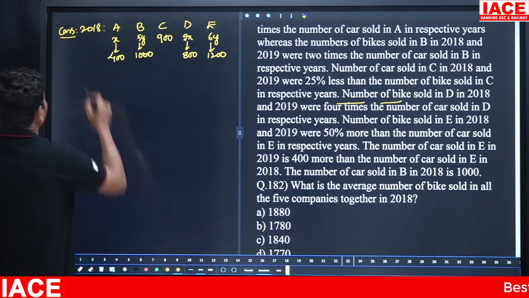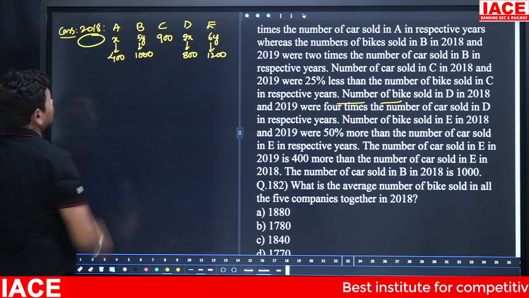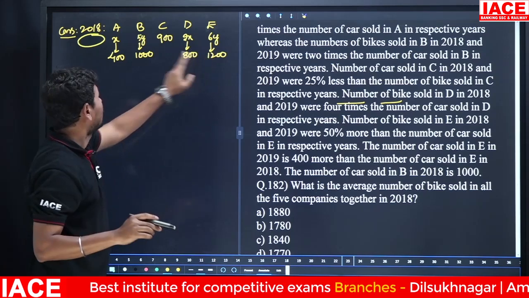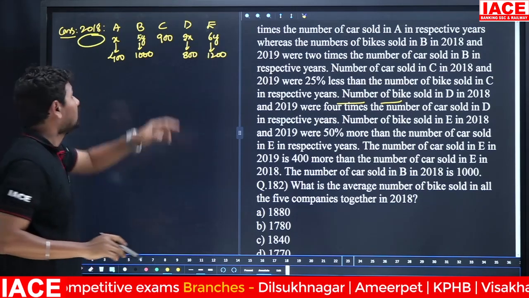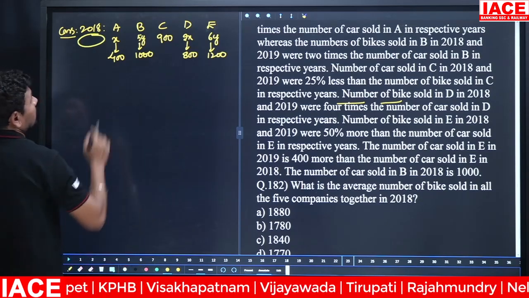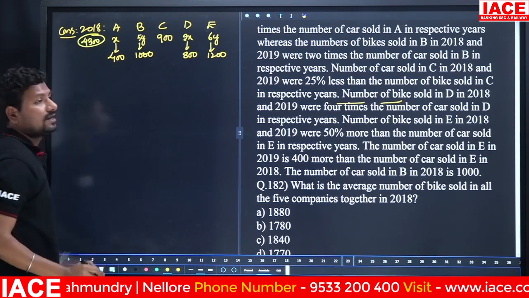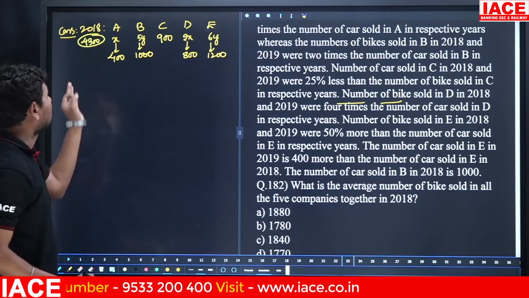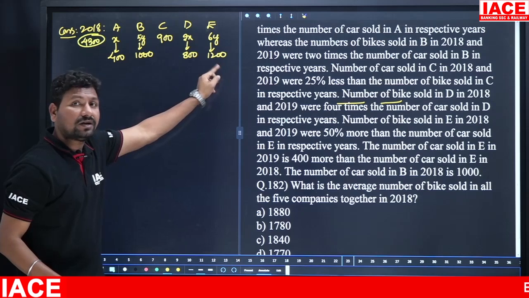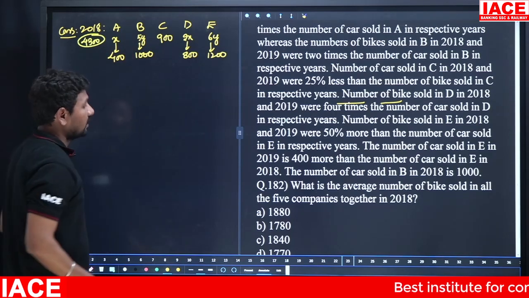Now, in 2018, how many cars are there in total? 1000, 800 plus 1200 is 2000, 2000 plus 1000 is 3000, and 900 plus 400 is 1300, and 1300 plus 3000 is 4300. So 4300 cars were sold by the 5 companies in 2018.